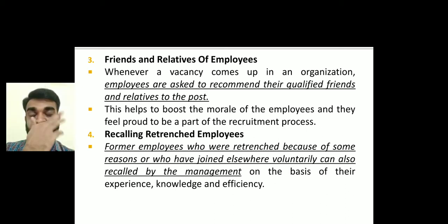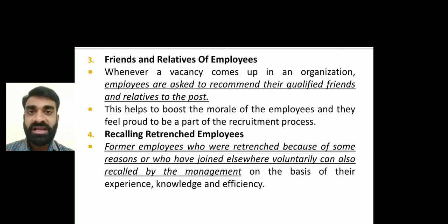This mostly happens in IT companies, right? They go through a phase of depression, so they dismiss particular employees, and as and when they get a new project, they recall those retrenched employees, because they have that particular data, right? Suppose I'm working in a specific organization and for any reason I am removed from the company, from the project, and when another project is assigned, I will get a call from them, right?